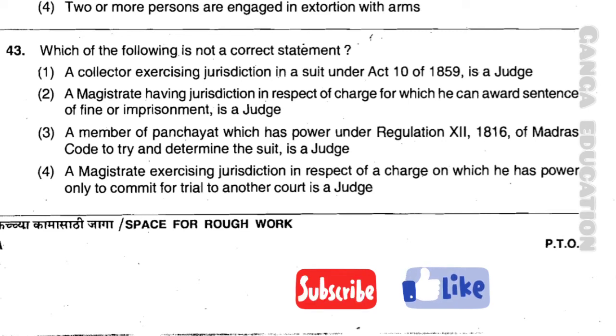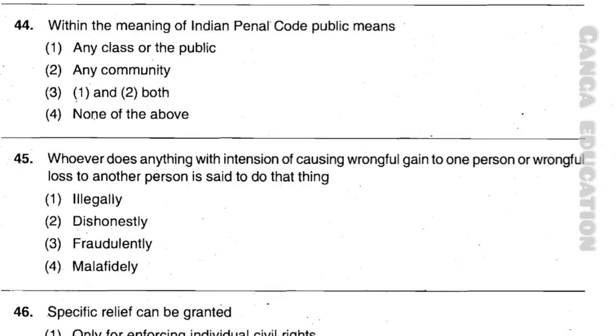That is, a magistrate exercising jurisdiction in respect of a charge on which he has power only to commit for trial to another court is a judge. Now question number 44. Within the meaning of Indian Penal Code, public means, option number 1, any class of the public. Option number 2, any community. Option number 3, 1 and 2 both. Option number 4, none of the above. And the correct answer is option number 3, 1 and 2 both.